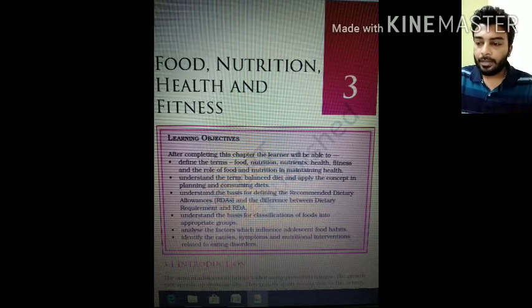We are starting with revision and a very important chapter. One of the very important chapters in this half-yearly exam is food, nutrition, health, and fitness. So we are going to revise this chapter, not only on your NCERT book but also your board book. We are going to follow that also. So today we are going to discuss some facts on this chapter.